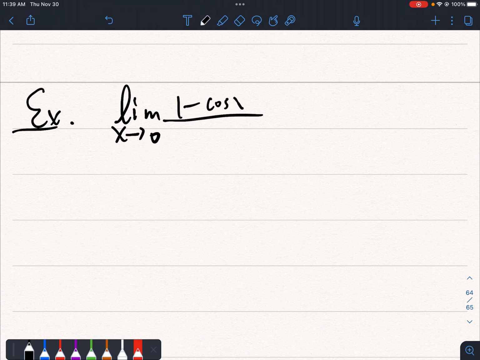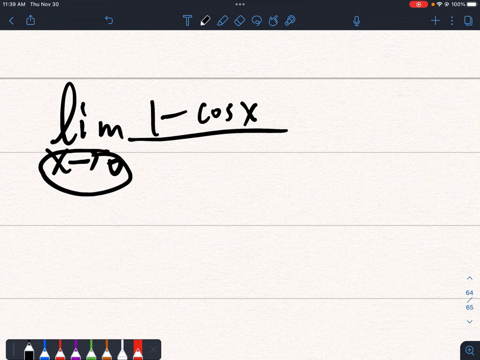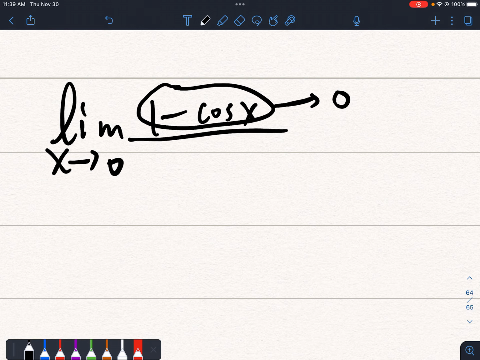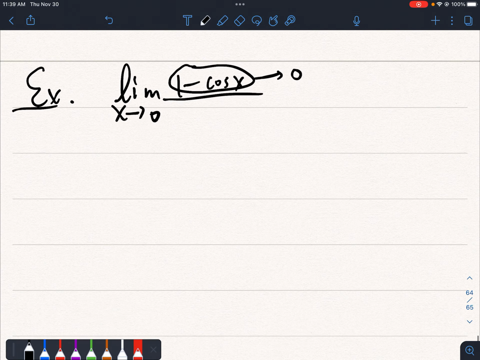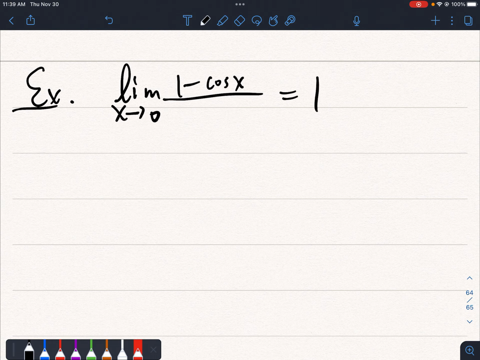So this asks you to prove that the limit as x approaches 0 of 1 minus cos of x. Okay, the importance of 1 minus cos of x is that as x approaches 0, cos of x will approach 1, right? So then 1 minus cos of x will approach 0. So then we want to know what this is equivalent to in terms of infinitesimal, right?